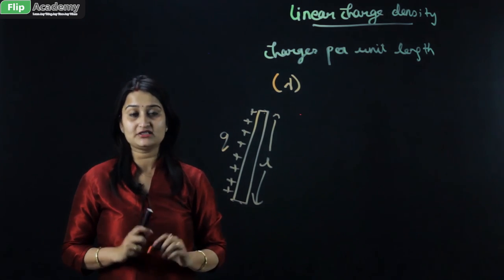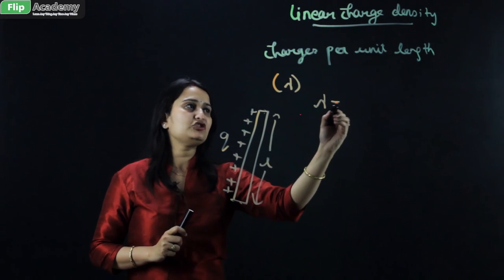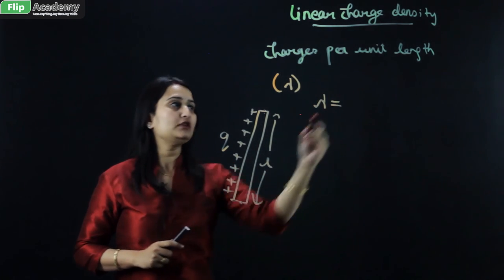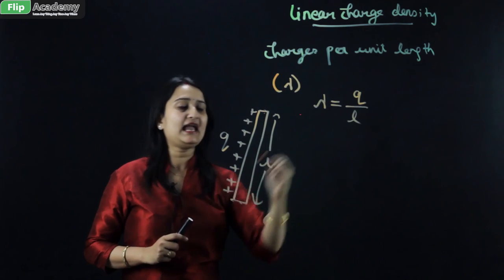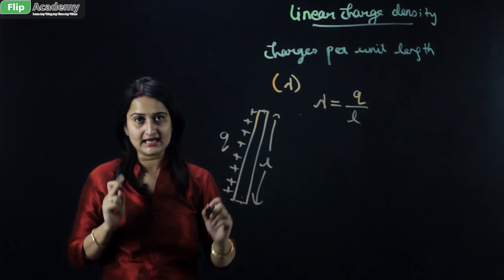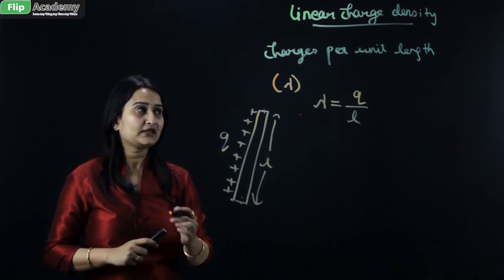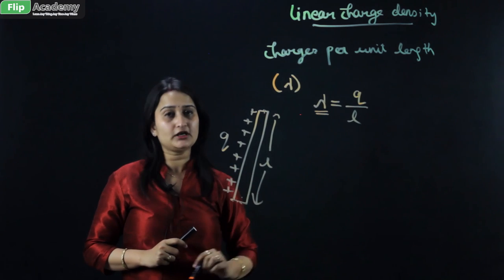Let's mark these charges as Q. Now the formula for linear charge density lambda is equal to Q upon L. Q is the total charge distributed along a particular length, and L is the length of a conductor which we are going to take. Now in this condition, what will be the unit of lambda?